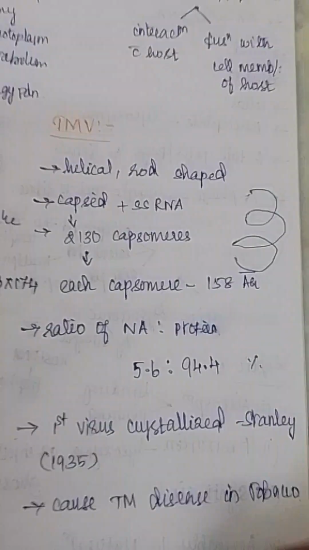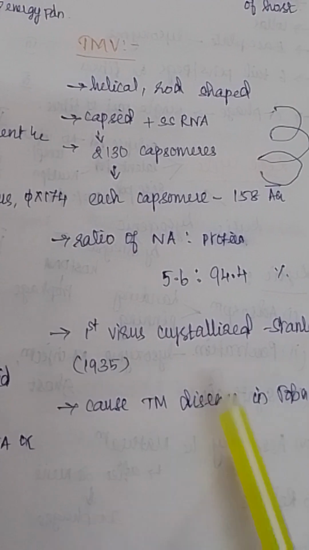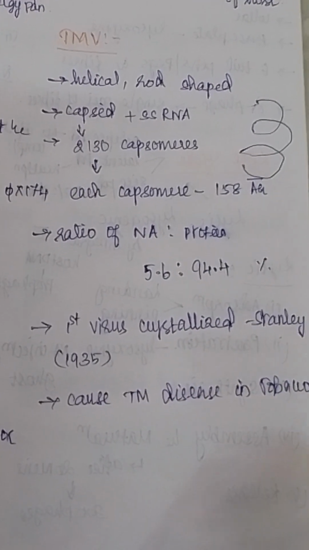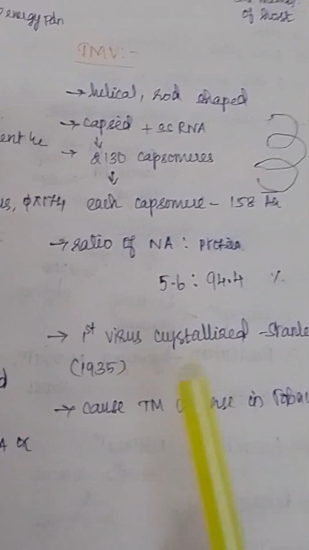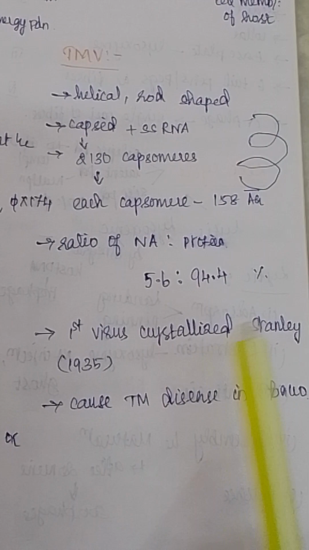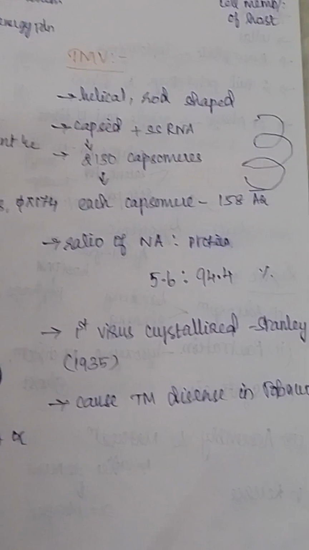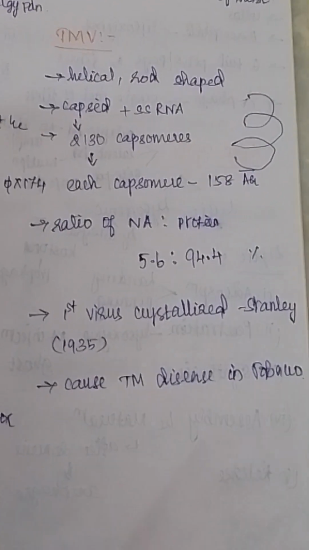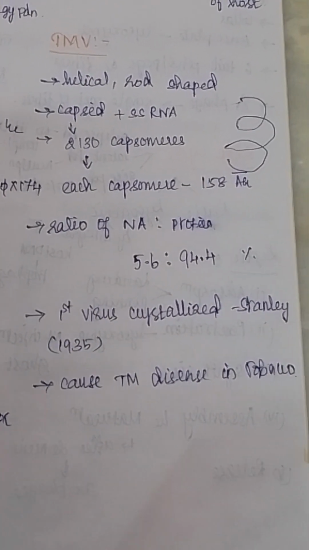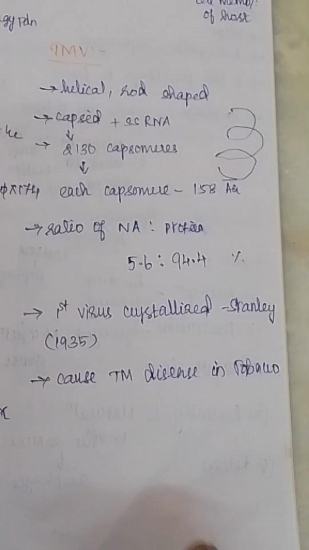The nucleic acid and protein content of TMV is: nucleic acid 5.6% and protein 94.4%. This was the first virus crystallized, by Stanley in 1935, and as I already told, he got the Nobel Prize in chemistry for crystallization of TMV. And this virus causes tobacco mosaic disease in tobacco.